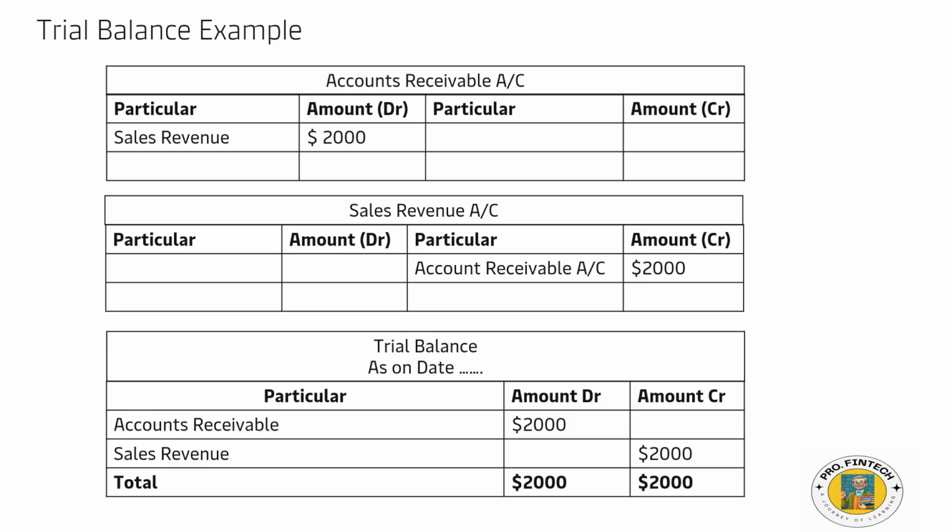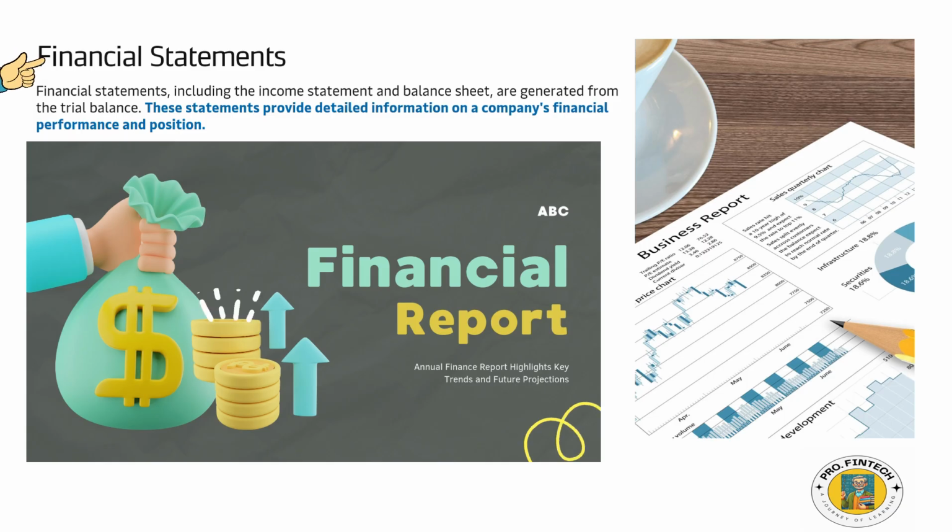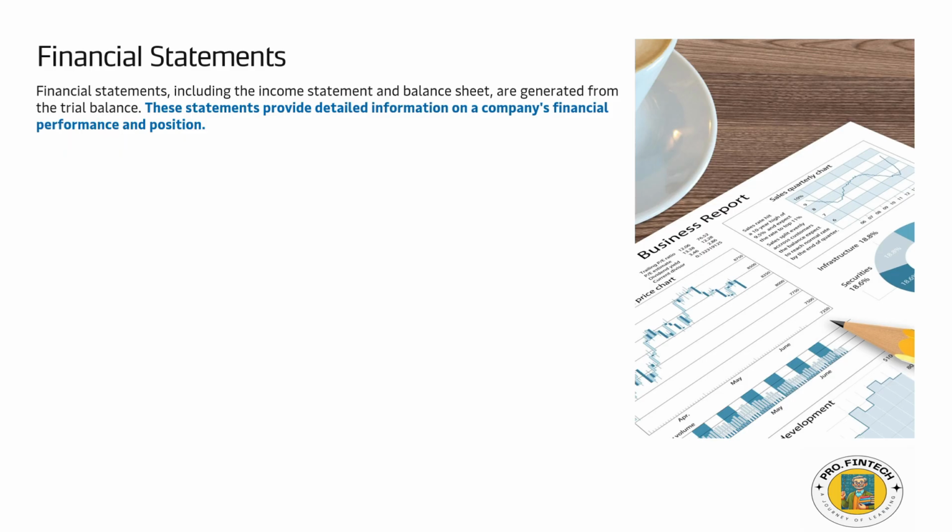So let's move now on to the more complex areas of financial reporting, right? That is the financial statement. Financial statements, including the income statement and balance sheet, are generated from the trial balance. These statements provide detailed information on a company's financial performance and position. They provide a clear picture of financial performance and are used by various stakeholders, including management, investors, creditors, and regulators, to make informed decisions.